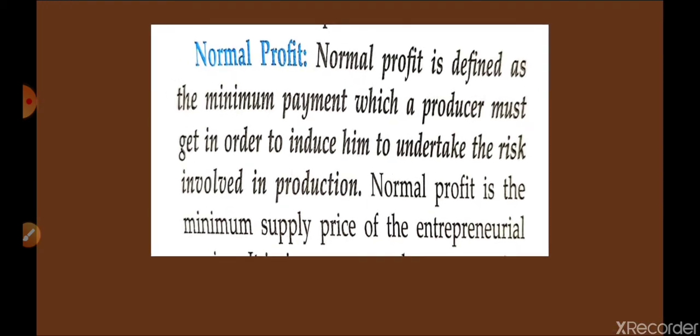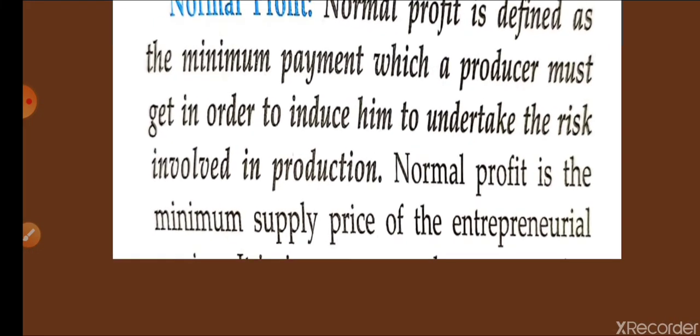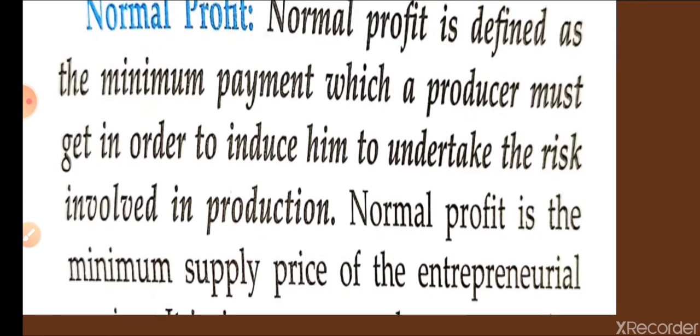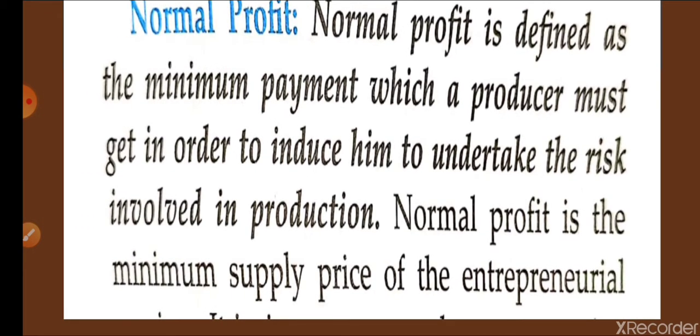Normal profit is defined as the minimum payment which a producer must get in order to induce him to undertake the risk involved in the production. Whenever your friend asks you to do something, your first reaction is, what will I get? In the same way, as a producer, you are going to take the risk to invest.